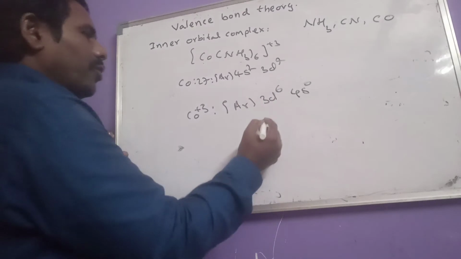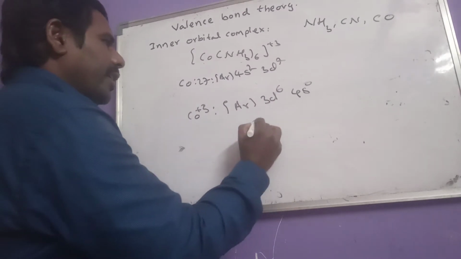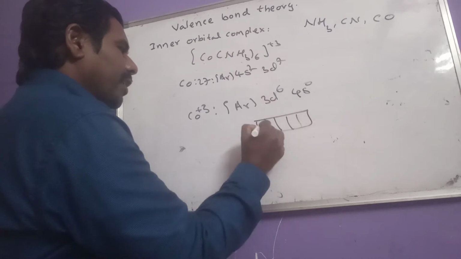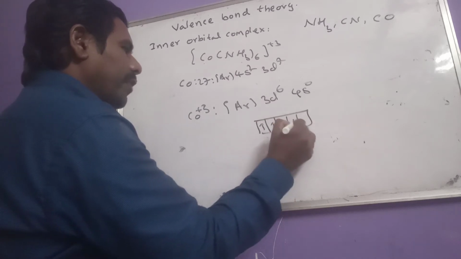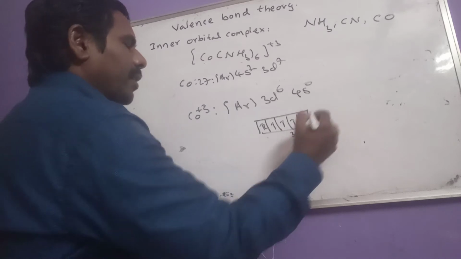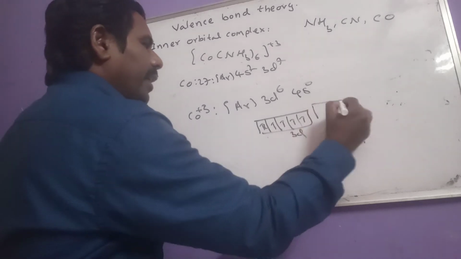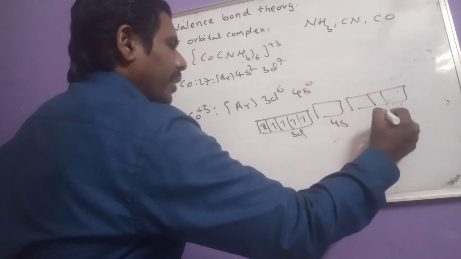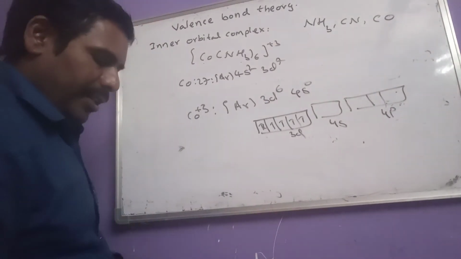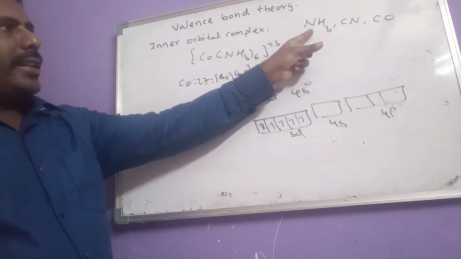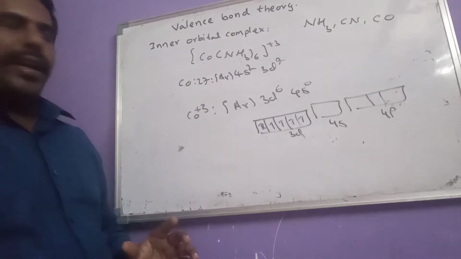Now we have to draw that orbital structure here. 3d6 means 6 electrons are there: 1, 2, 3, 4, 5, 6. This is the 3d subshell, and let this be the 4s subshell, and after that we get the 4p subshell. Already we discussed that ammonia is a strong ligand.